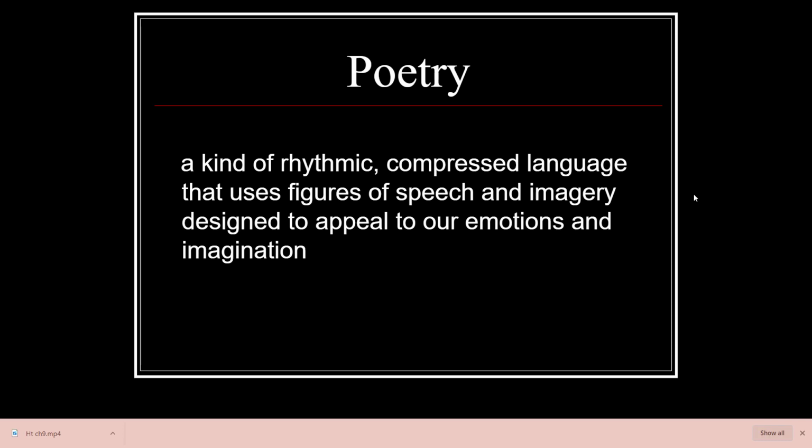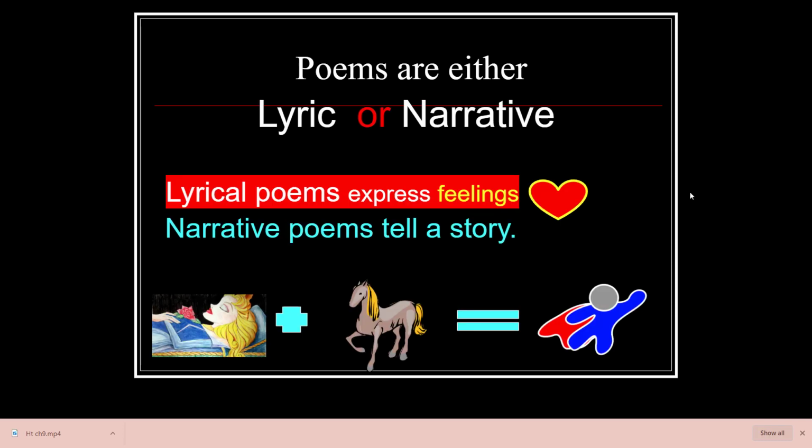And they use a lot of figures of speech. It could be idioms, could be metaphors or similes. And the imagery often described by poetry is quite vivid. Poems can either be lyric or narrative. A lyrical poem expresses a feeling, evokes emotion, while narrative poems tell a story.